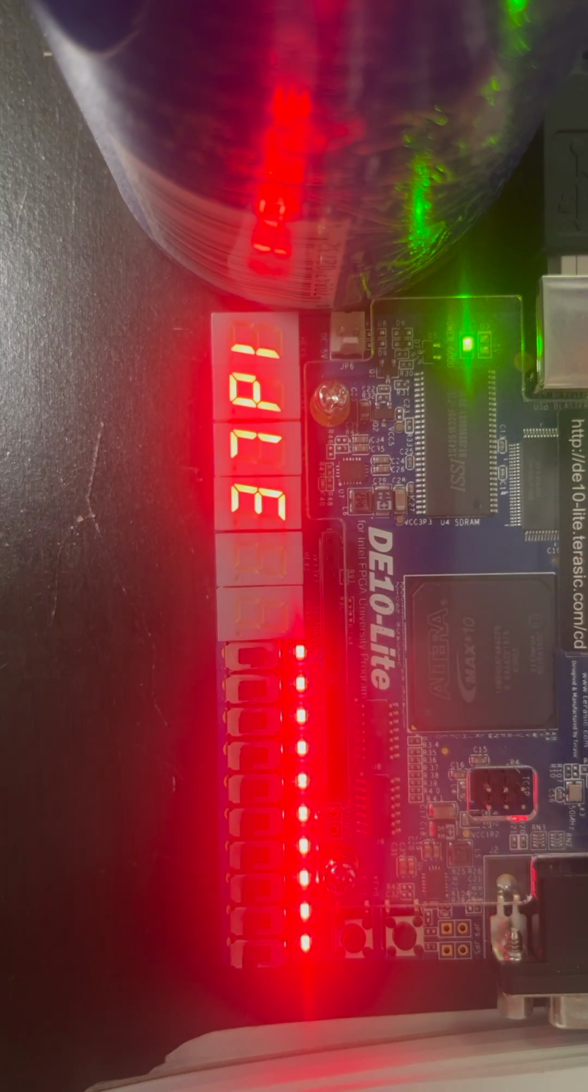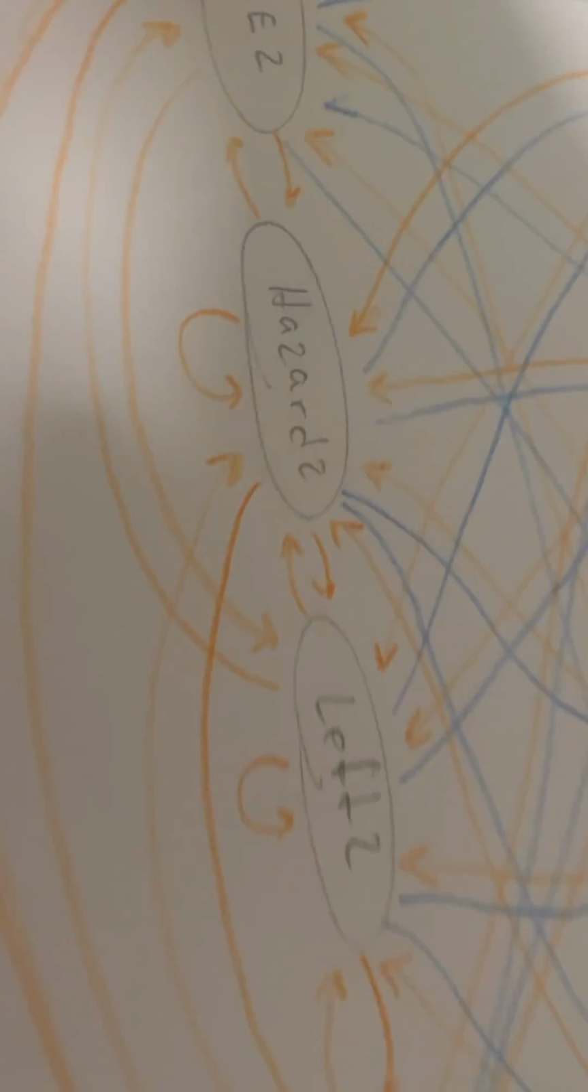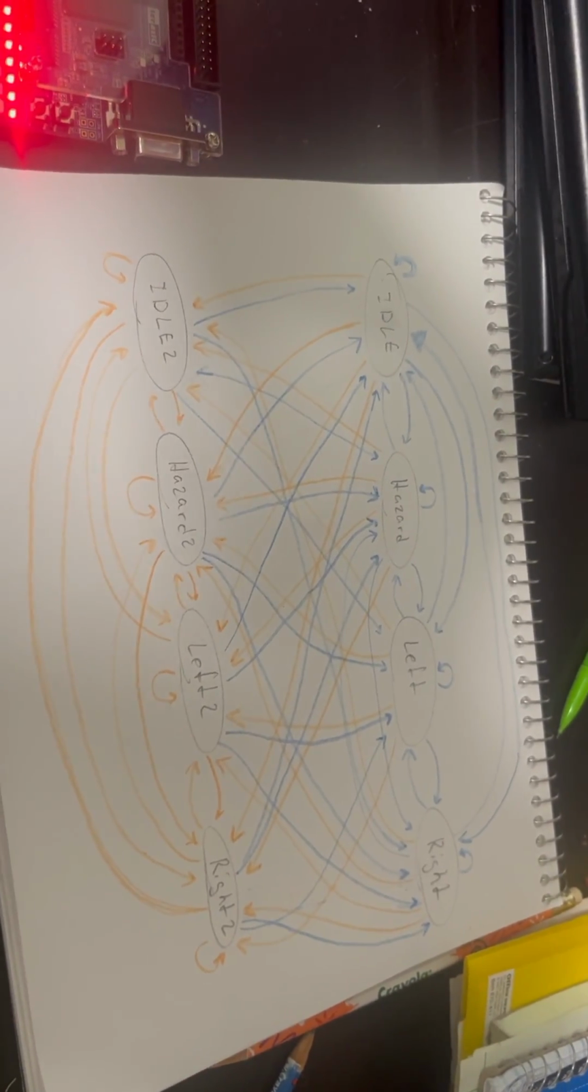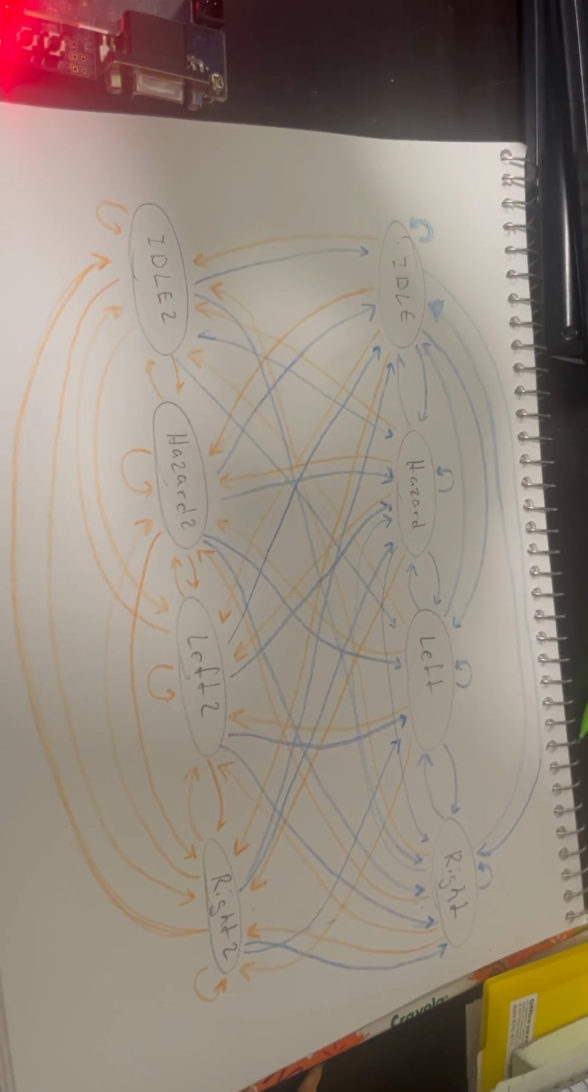Just a heads up, when you look at my state machine, all states are accessible from every other state, so it's a little convoluted, but I have a more basic drawing.